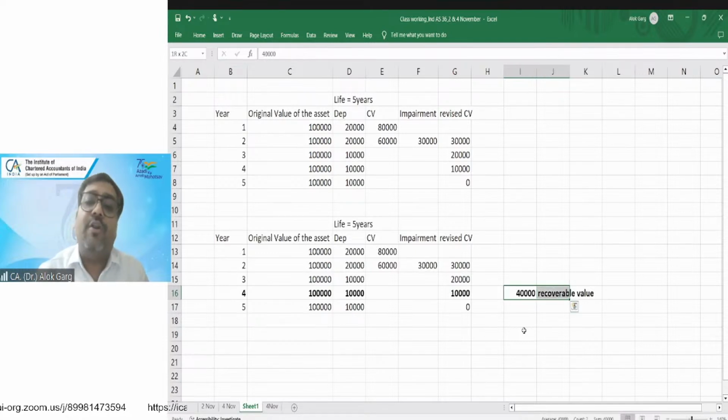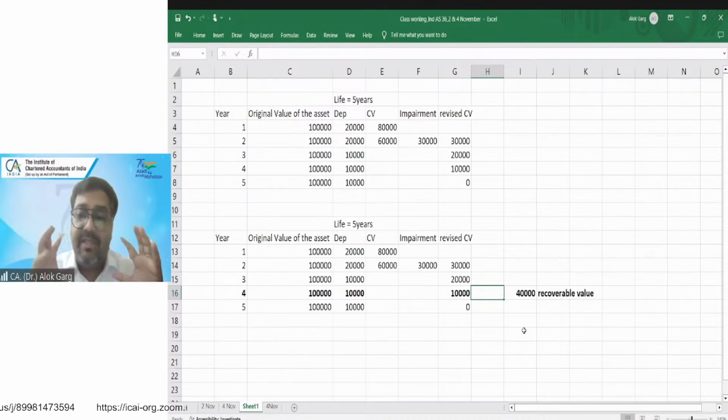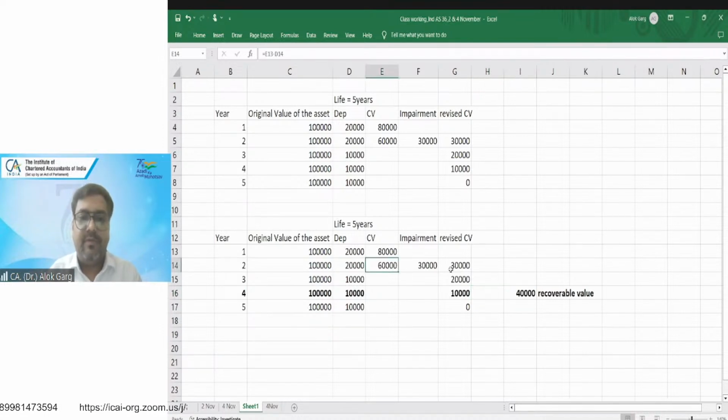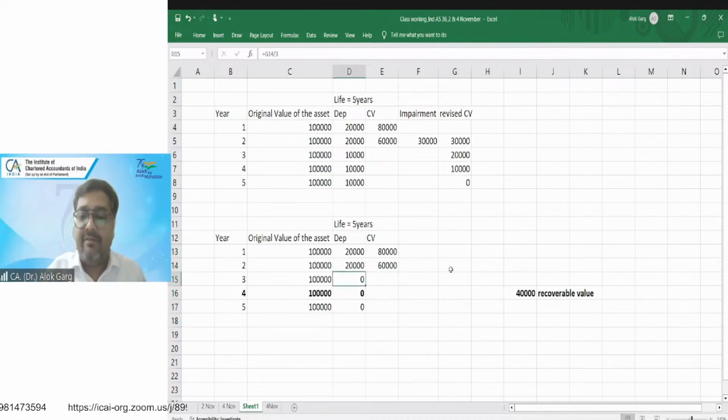I cannot go beyond 40,000. So 10,000 is my existing carrying value. 40,000 is recoverable value. Can I reverse an impairment loss of 30,000? Answer is no. Standard says that first you need to compute what would have been the carrying value if this asset had never been impaired. If this asset had never been impaired, then what should have been my carrying value?